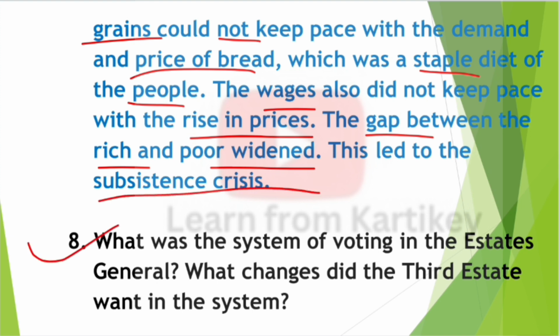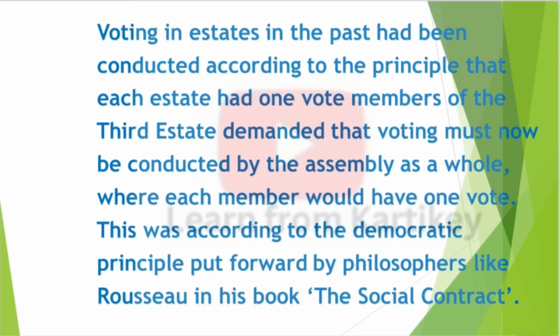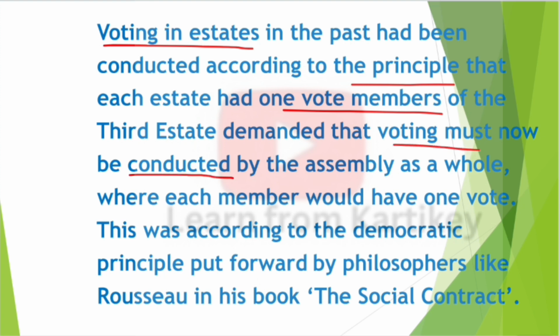Next question, question number 8. What was the system of voting in the States General? What change did the third state want in the system? Answer, voting in the past had been conducted according to the principle that each state had one vote. Members of the third state demanded that voting must now be conducted by the assembly as a whole, where each member would have one vote. This was according to the democratic principle put forward by philosophers like Rousseau in his book The Social Contract.